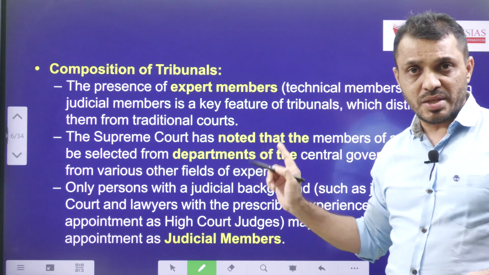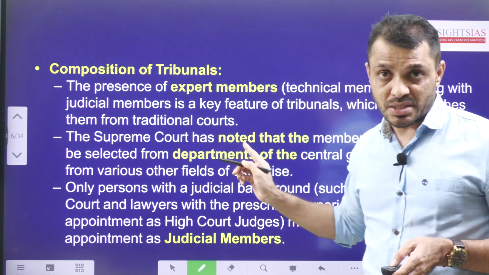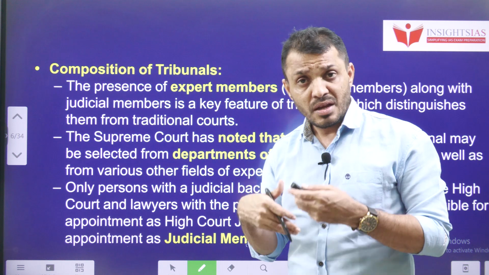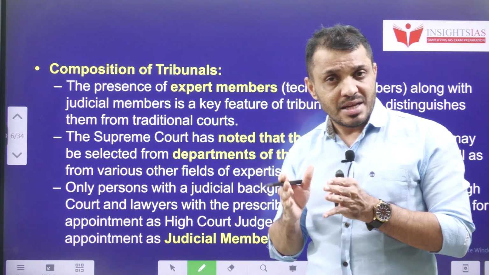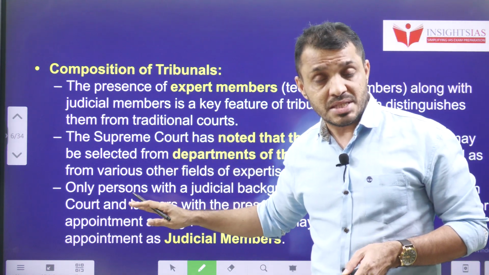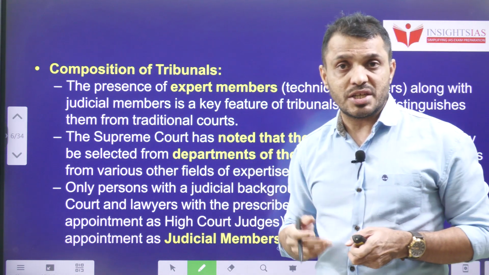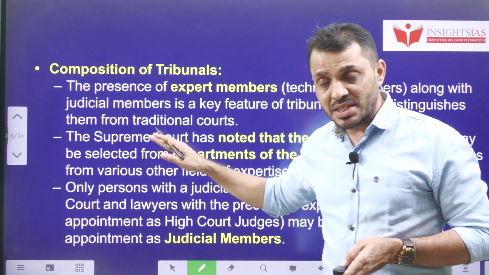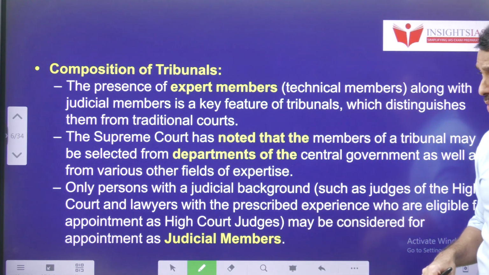The composition of tribunals: tribunals generally include judicial members as well as non-judicial members. Non-judicial members are generally related to administration. People who are working in state as well as union government administration can be appointed as administrative members in tribunals. Whereas judicial members are generally persons who have qualifications similar to a High Court judge, and they can be appointed as a judicial member in the tribunal. So this is the information regarding the appointment of members. So this is topic number 1.